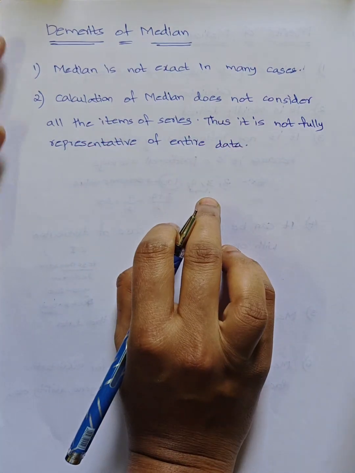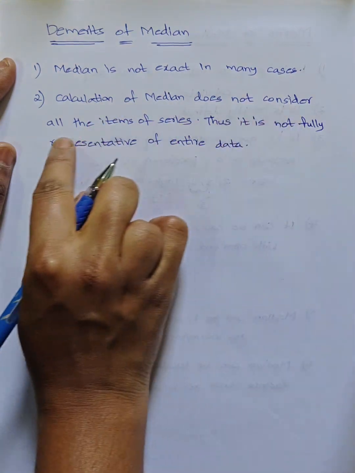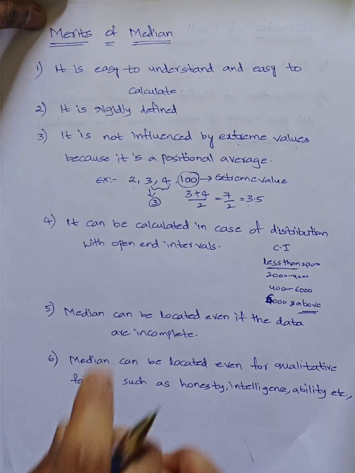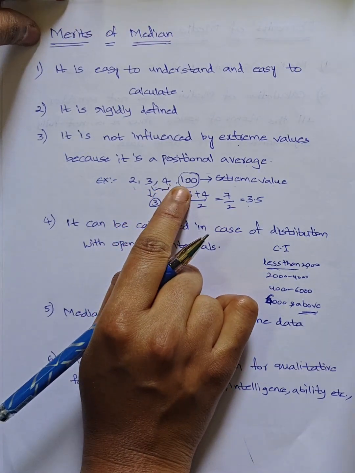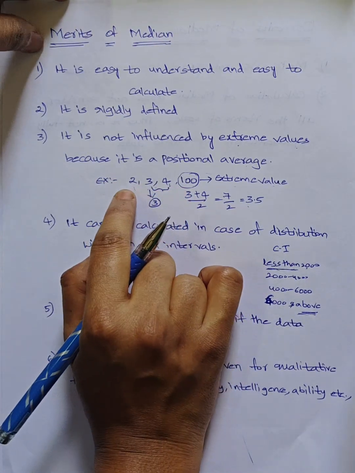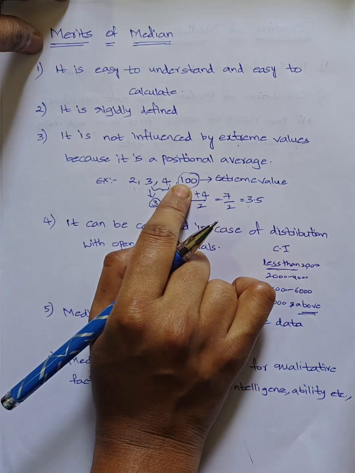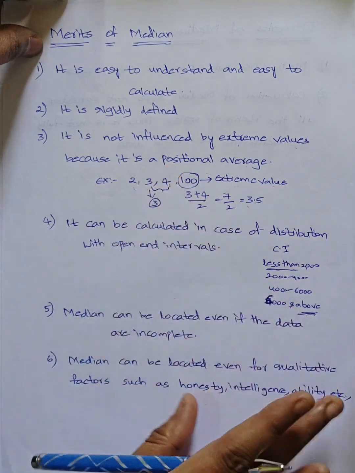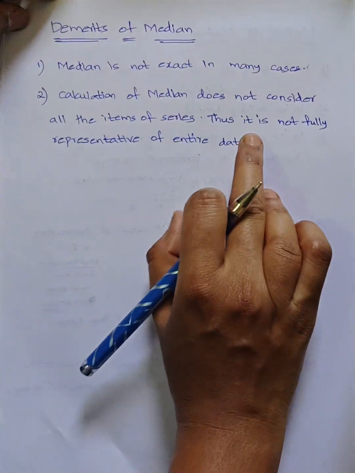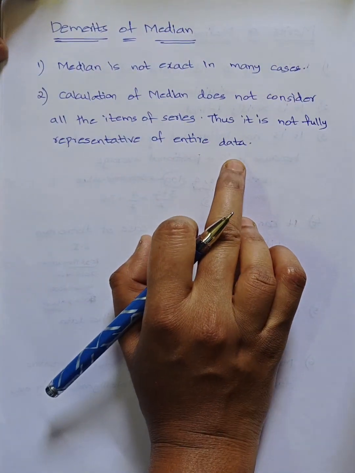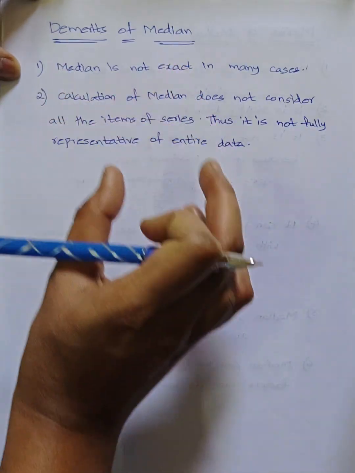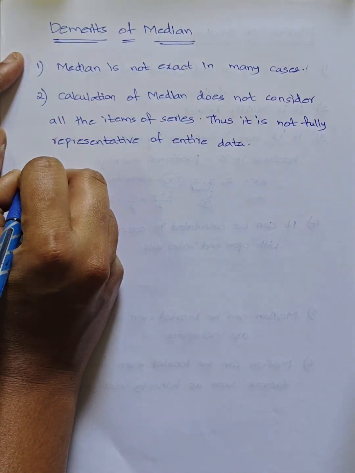Calculation of median does not consider all the items of the series. Here if you observe, we have 2, 3, 4, 100. Is the median taking all the values into consideration? No, it is taking only middle values. That's why we say it is not fully representative of entire data. So since median does not consider all the values, that is a demerit. Okay, next,